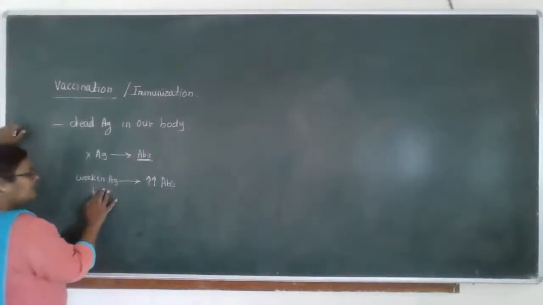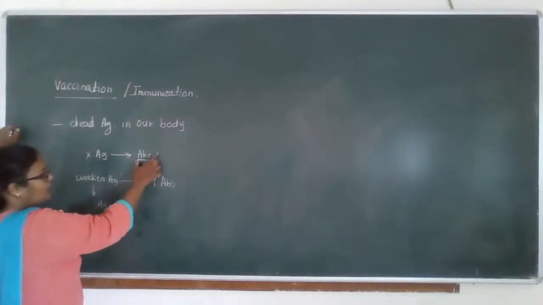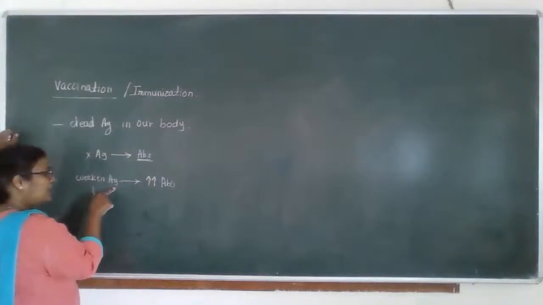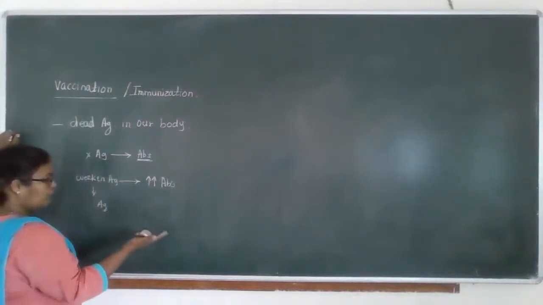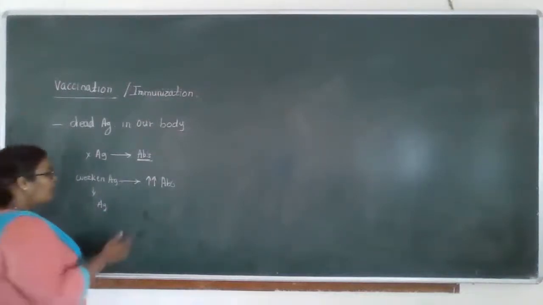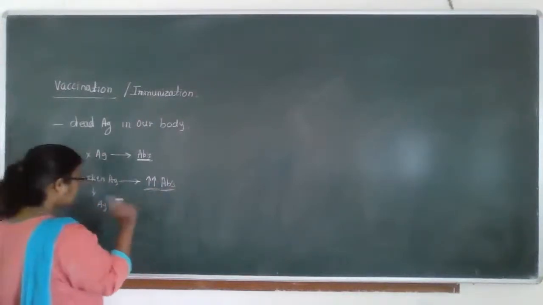Then with the weakened antigens, when this antigen enters our body, we have some amount of antibodies there, which can prohibit the pathogenic effect from showing in us, or prohibit us from suffering with that disease. And we are producing a number of antibodies against it.